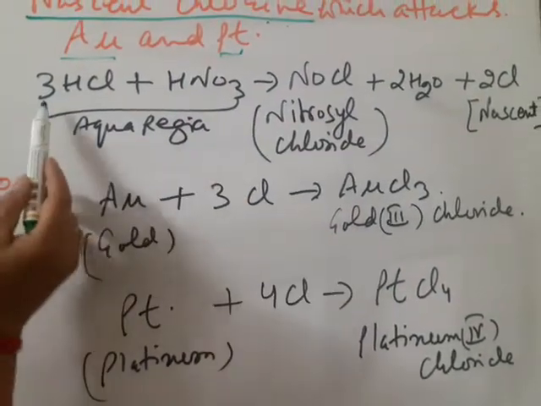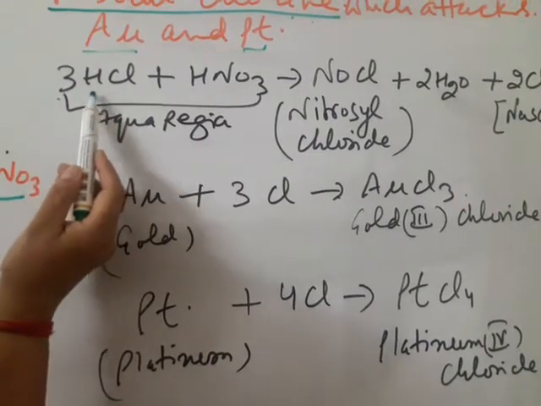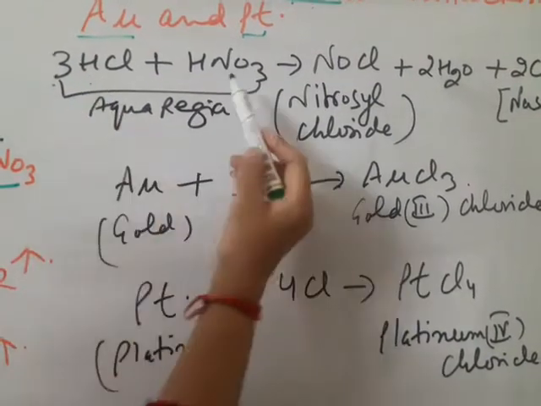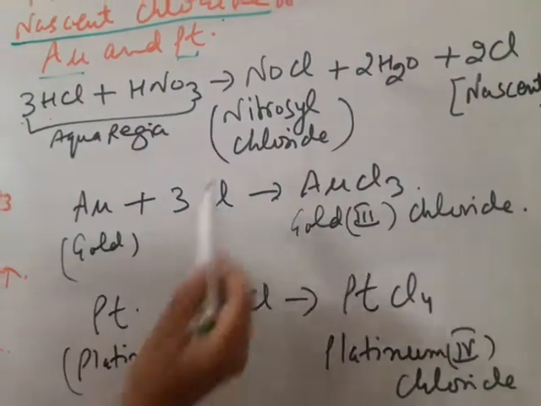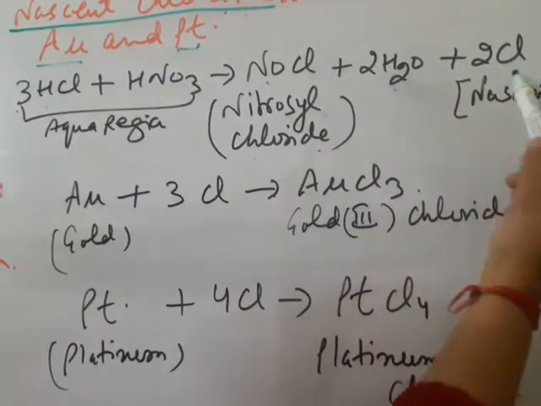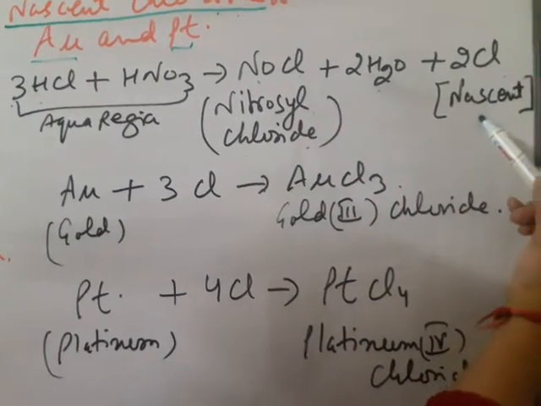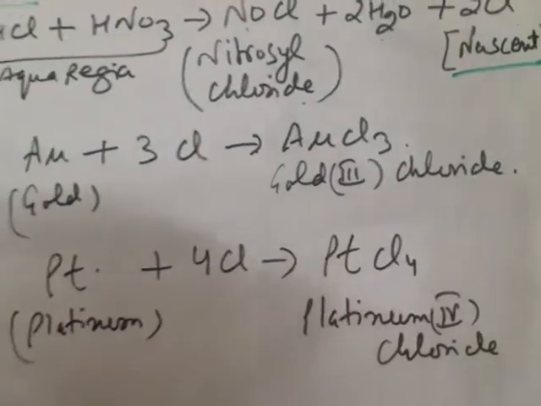So this is aqua regia: 3 volumes of concentrated HCl and 1 volume of concentrated HNO3. It gives nitrosyl chloride, NOCl, plus water plus chlorine, 2 atoms of chlorine, which exist in atomic form, so it is nascent chlorine.